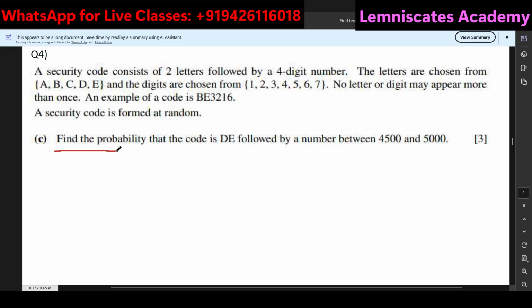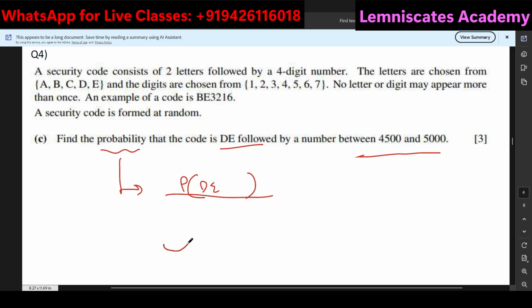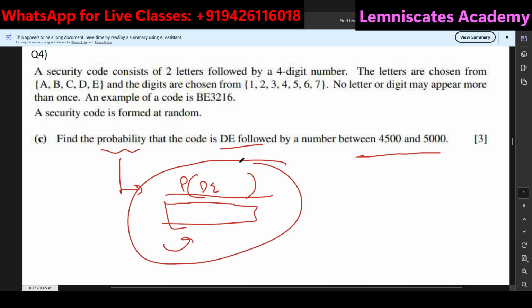So your question is, why is the word probability written over here? As I mentioned, probability is simply the basic thing that you studied in your IGCSE also. What is the probability, for this kind of code formation, that DE comes first followed by whatever, over the total possibilities of forming these codes? That is your basic understanding of probability. But how are you going to find the numerator and the denominator? That is with the help of permutations and combinations.